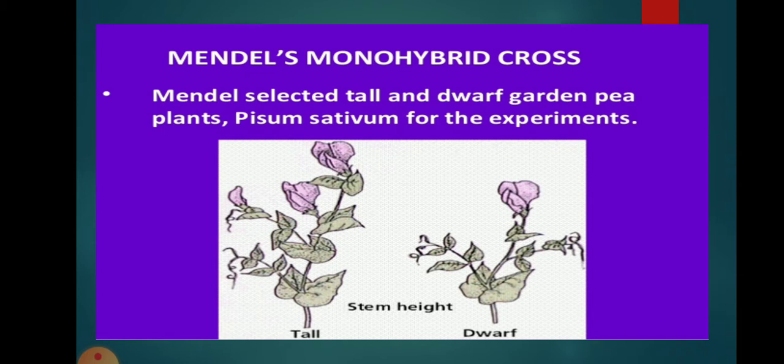So, as we know, he studied seven characteristics or contrasting traits of the pea plant, in which there are tall and dwarf, like the height of the plant, seed colors, seed shape, pod shape, and others; including all these seven characteristics he studied.